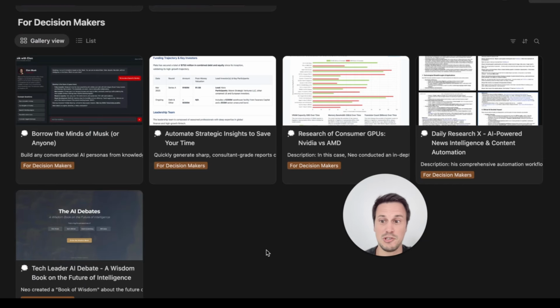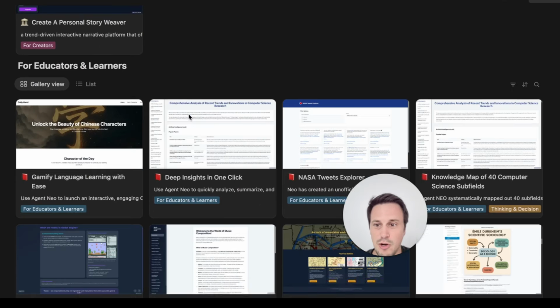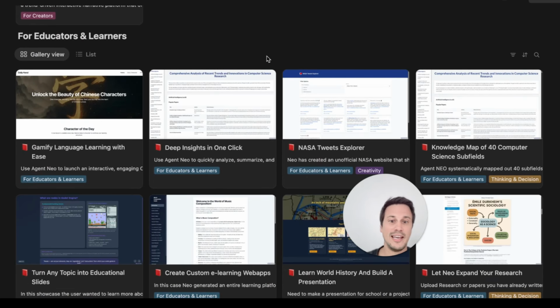If you're a key decision maker, you can get Neo to perform amazing tasks for you, like borrowing from the minds of Elon Musk, AI debates. If you're a creator, you can build content for your YouTube channel in one minute, and it's an agent that goes out and does that. You can do video logo design and splash animation. If you are an educator, you can have a look at NASA tweets and explore NASA tweets. You can gamify language learning and create an app like Duolingo.